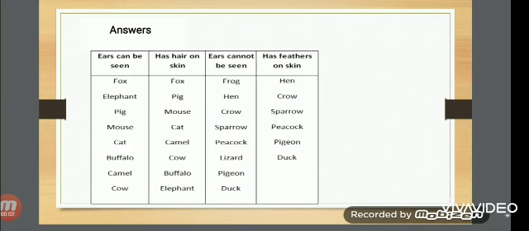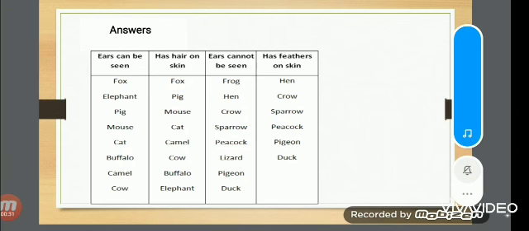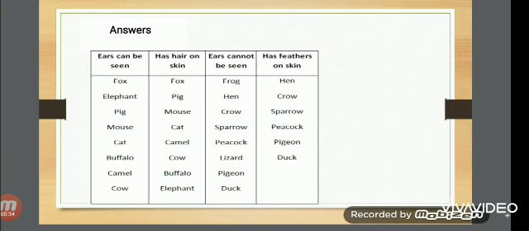So children, let's check your answers. In first column, fox, elephant, pig, mouse, cat, buffalo, camel, cow have ears that can be seen. Second column, fox, pig, mouse, cat, camel, cow, buffalo, elephant have hairs on their skin.